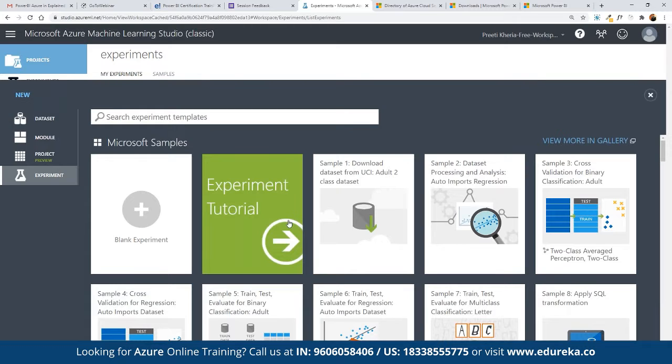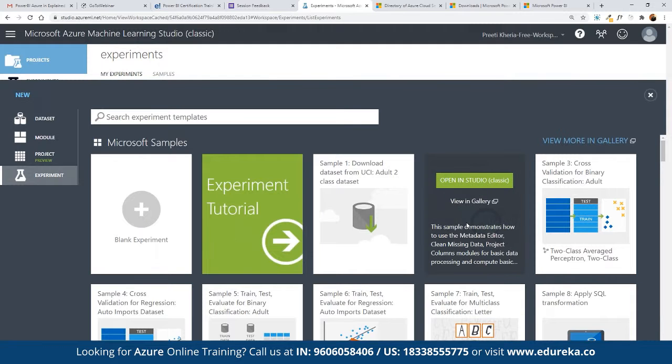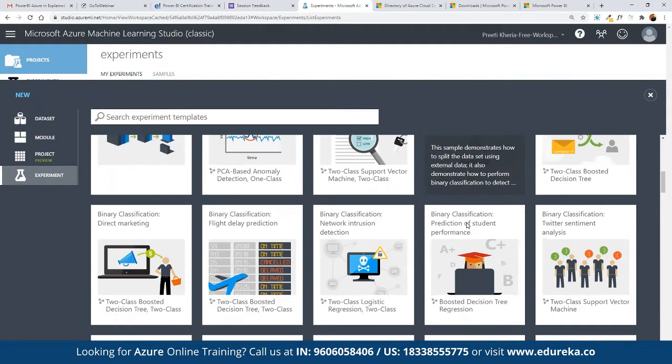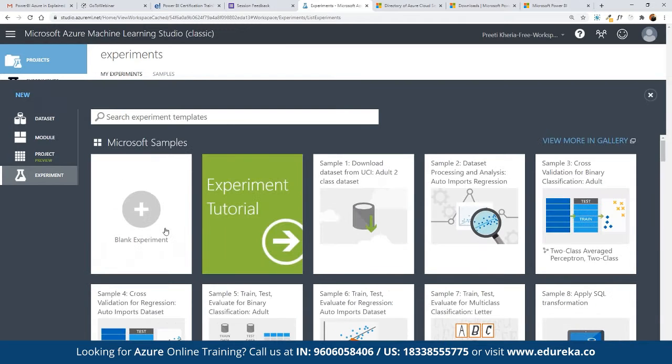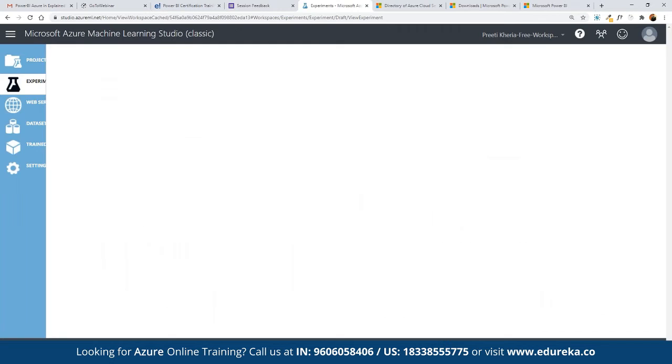For example, we want to work on the experiment tutorial, or on a blank experiment, on data set processing. So we have multiple templates available that we can choose here. So let's say here we want to work on a blank experiment. So here we can click on blank.